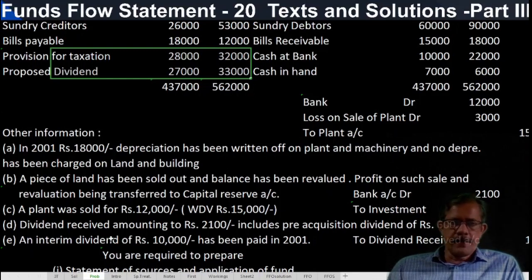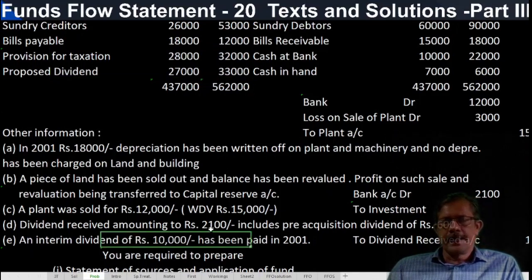So interim dividend paid, what is the treatment? It should be debited in the adjusted profit and loss account, since we have started with the balance sheet figure. If we start with the operating profit above the line, then no need of adding it back. It is a below the line item. Interim dividend is normally appearing in the trial balance. While preparing financial statements, interim dividend has only one effect, debited in the appropriation account.